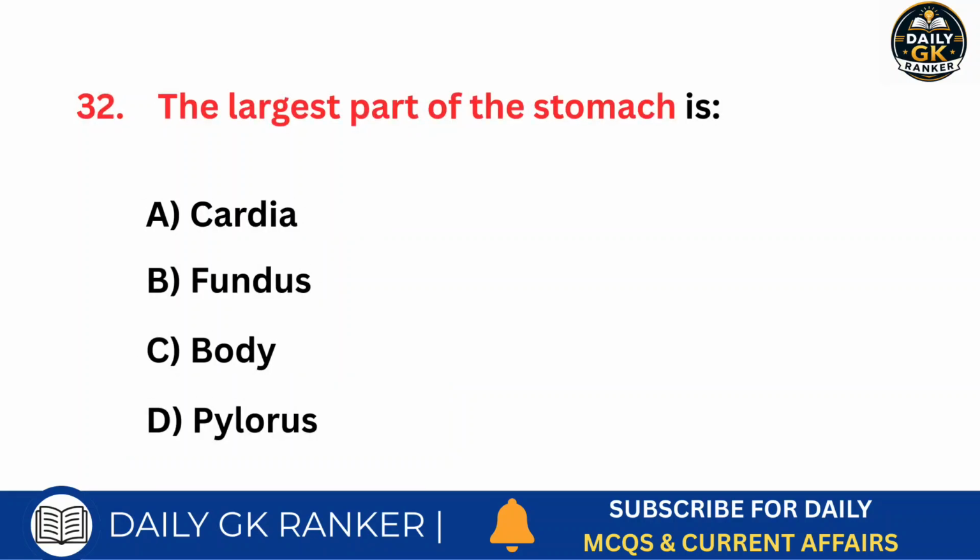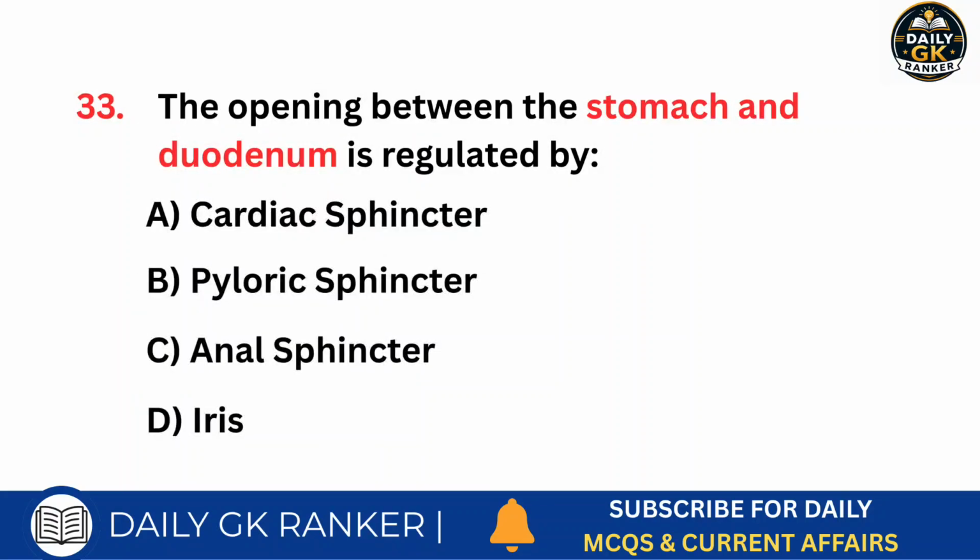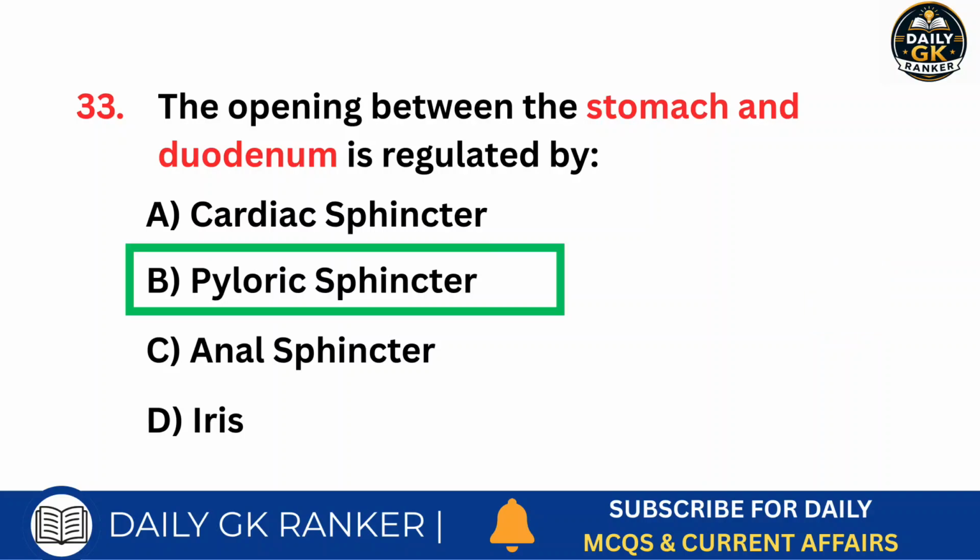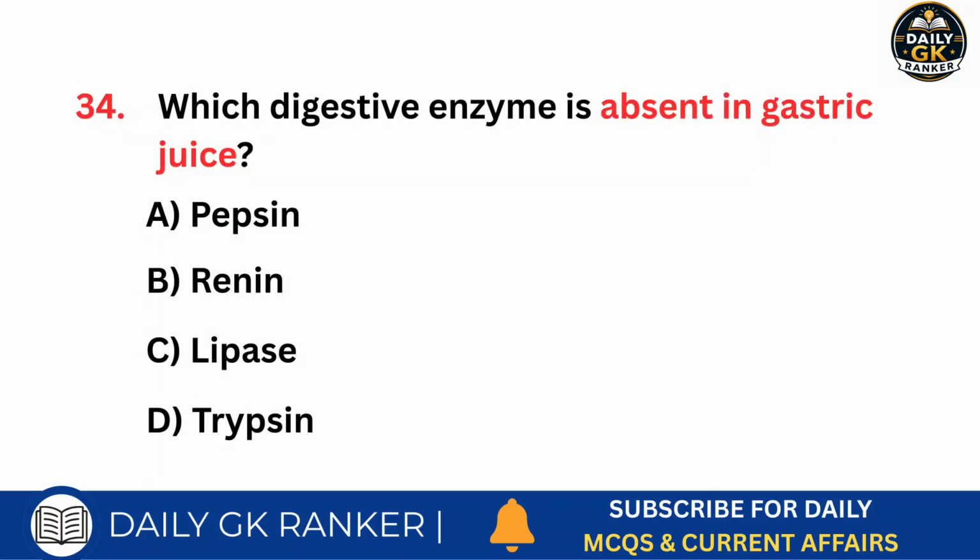The largest part of the stomach is. Answer is body. The opening between the stomach and duodenum is regulated by. Answer is pyloric sphincter. Which digestive enzyme is absent in gastric juice?